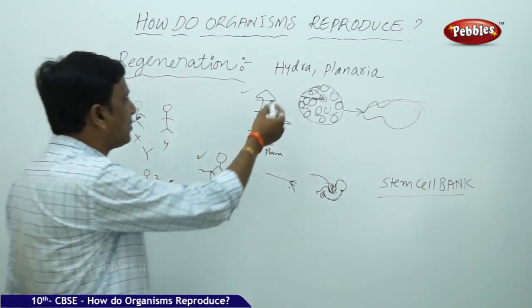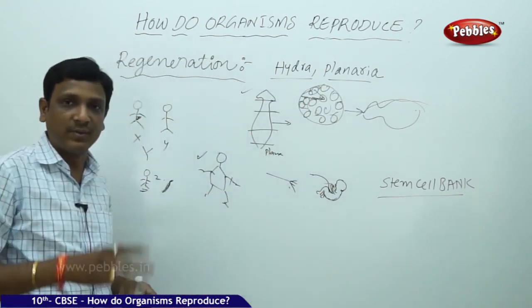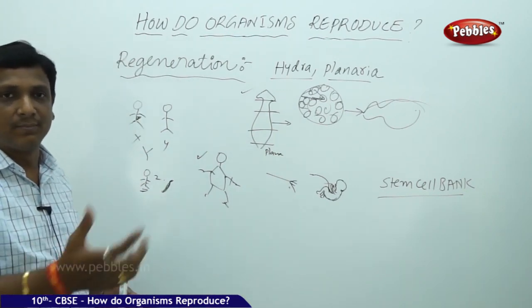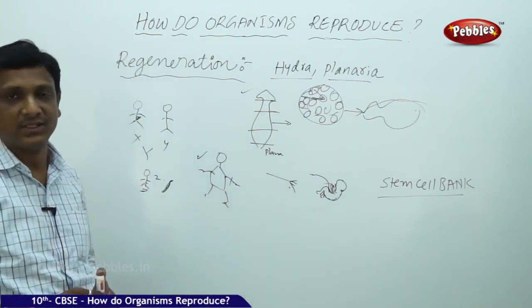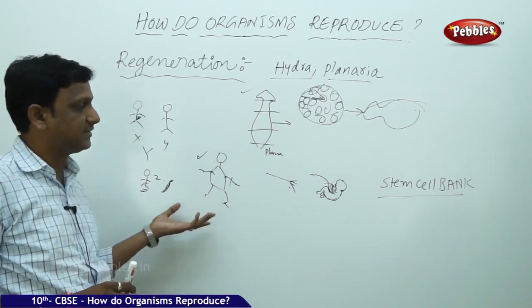So here in regeneration, we can understand this concept with Hydra and Planaria. These organisms, if they are cut into different parts, each part can differentiate into a complete organism. That is possible. But in humans, it is not directly possible, but in case of stem cells, it is possible.